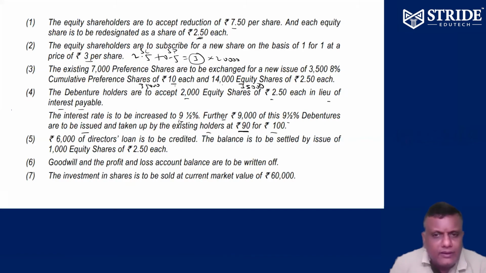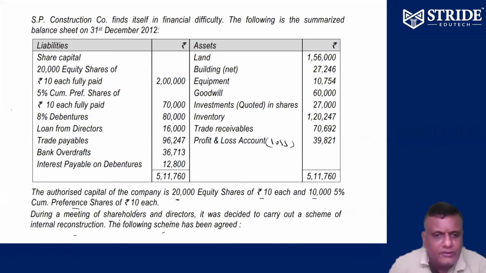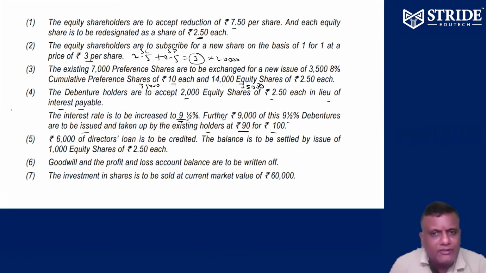Okay. Interest rate, we have to exchange. Existing interest rate 8% is increased to 9.5%. 8% debited, 9.5% to be credited. So debenture holders accept 2,000 equity shares of 2.5 each. Right. 6,000 of director's loan to be credited. The balance is to be settled by issue of 1,000 shares of 2.5 each.